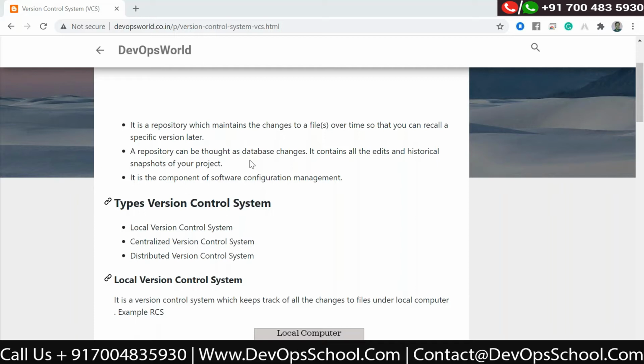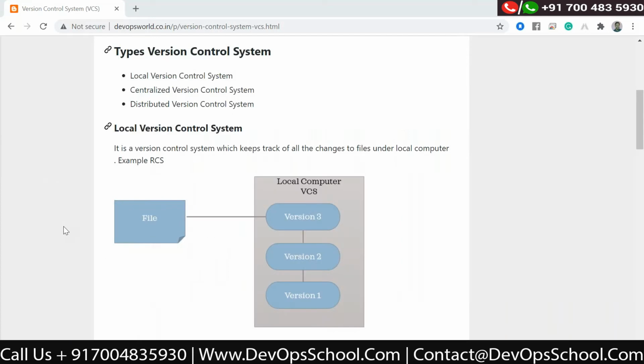Now there are different types of version control system. First is the local version control system. So what is local version control system? For example, you have your system, your laptop. On your laptop, you have installed one version control system, and that particular software helps you to maintain your version control for your local projects. It is not for the global.